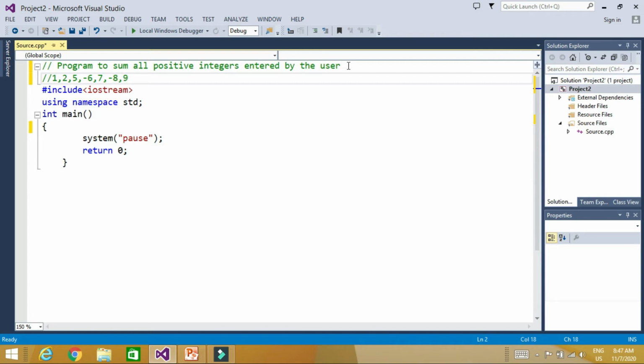What will this program give? It will give the sum of only the positive numbers: 1 plus 2 plus 5 plus 7 plus 9, because 6 and 8 are negative, so the sum should be 24. So we are going to write this program.